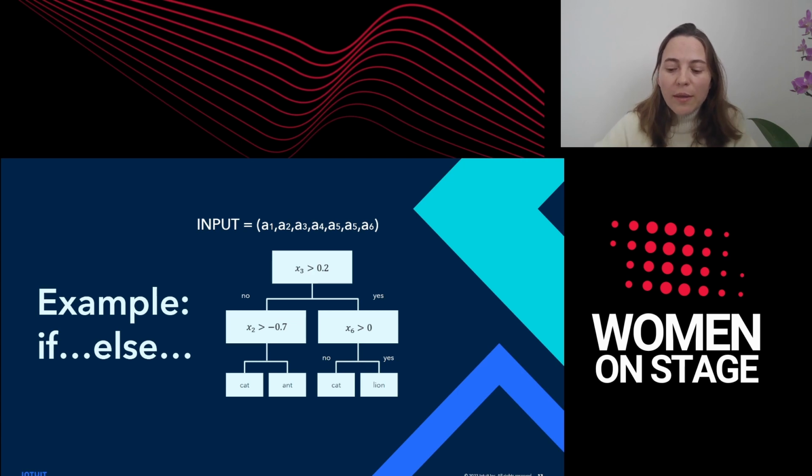So it's enough if we manage to convert this comparison to an equivalent sequence of additions and multiplications. Then, if we do that, we will be able to evaluate the decision tree on data that is encrypted, on encrypted inputs. So that's what we're going to focus on in the next couple of slides.